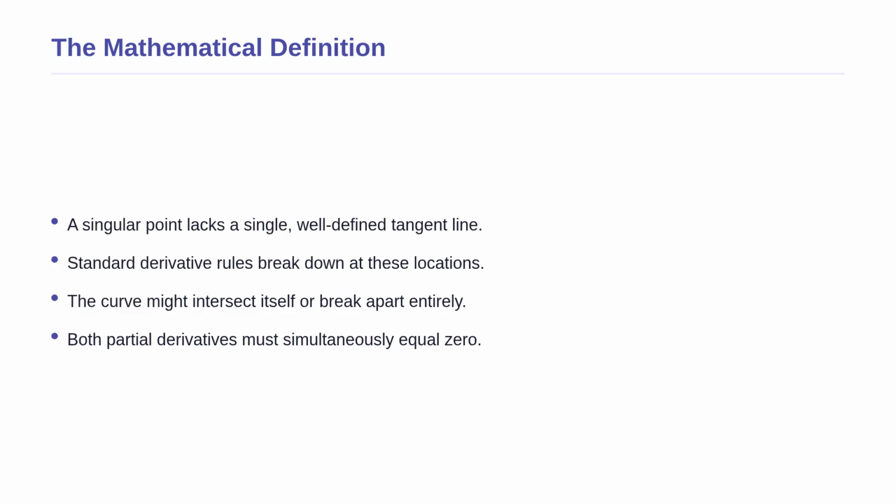This happens specifically when the partial derivatives of the function with respect to both the x and y variables vanish to zero at the exact same time. When both rates of change stop, the curve stops moving in a clear direction.